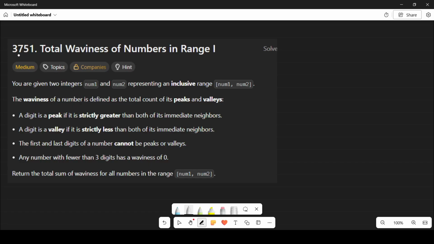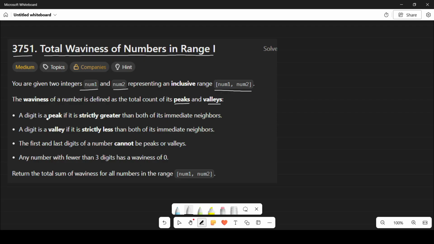I am Aniket and today we will be discussing problem number 3751 from LeetCode, that is total waviness of numbers in range. First, let's read the problem. We were given two integers num1 and num2 representing an inclusive range num1 to num2. The waviness of a number is defined as the total count of its peaks and valleys.